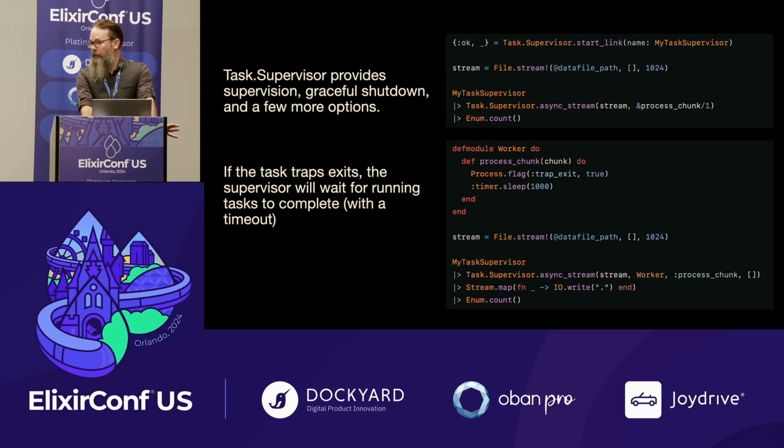And also, if you need some actual management of when these tasks complete, you can swap out task with task supervisor. Suddenly you have facilities for waiting for tasks to complete. You might not wait for the entire stream to complete, but you can say, if I've started a task, I would really like the VM to allow that task to complete before we actually stop in order to do a restart. And this is amazing. Having done a lot of things in Ruby to do this type of thing, this is amazing.